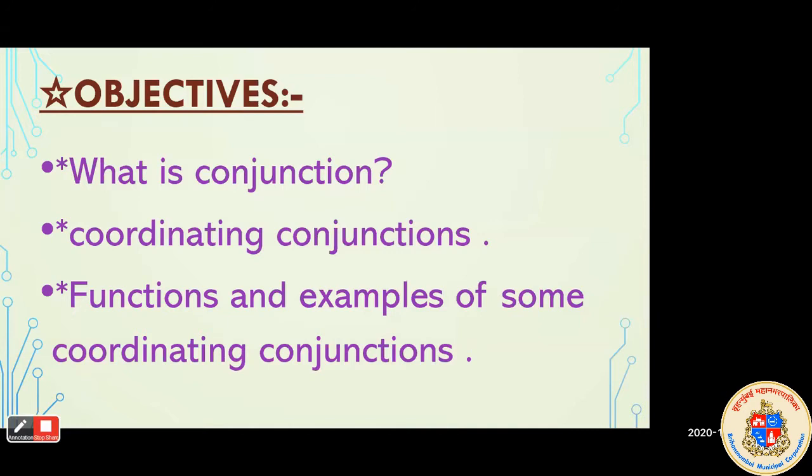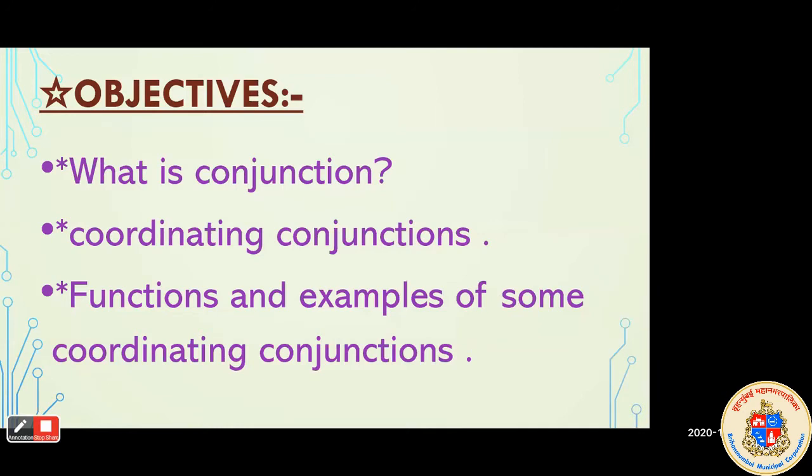Among these 3 types, we are going to learn about coordinating conjunction. And at last, the functions and examples of some coordinating conjunctions, what functions they perform in the sentence. So let's see one by one.